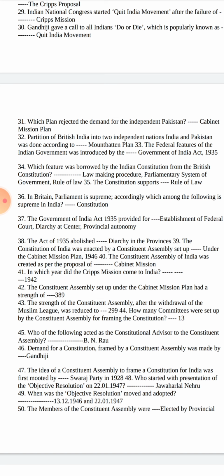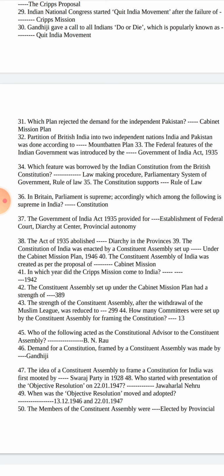The Constituent Assembly set up under the Cabinet Mission Plan had a strength of 389. The strength of the Constituent Assembly after the withdrawal of the Muslim League was reduced to 299.